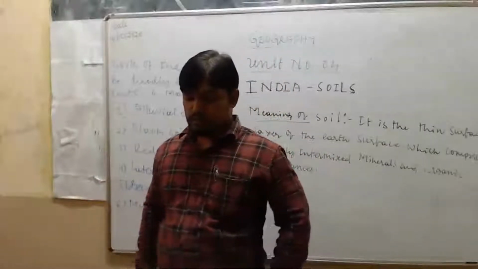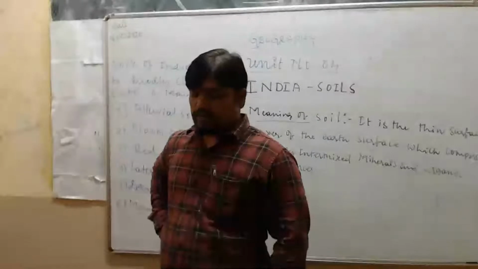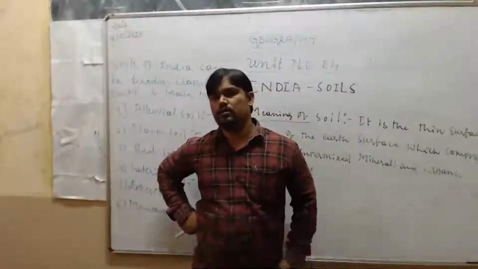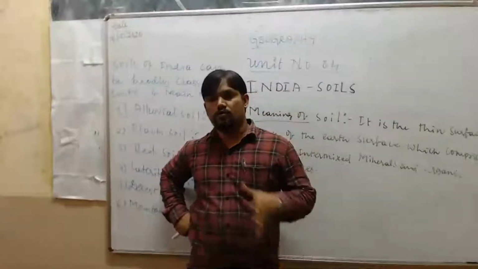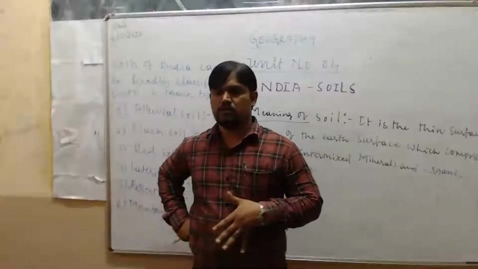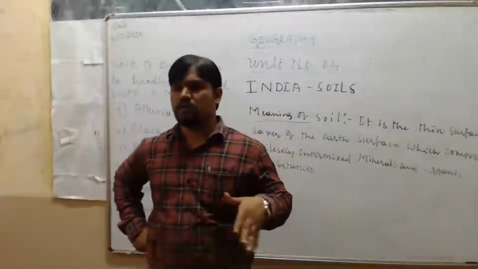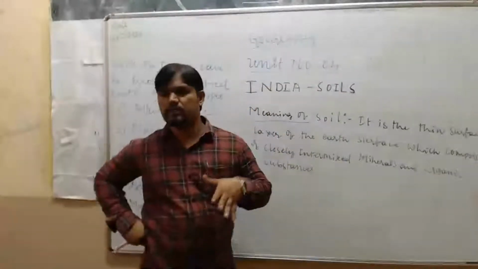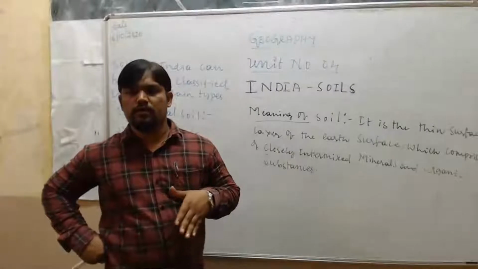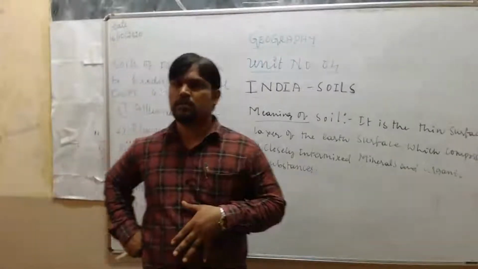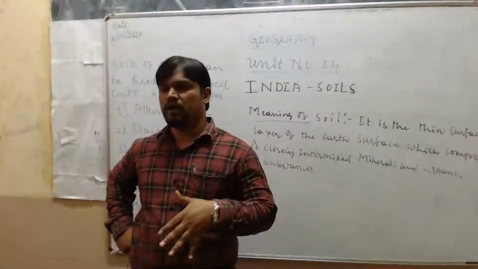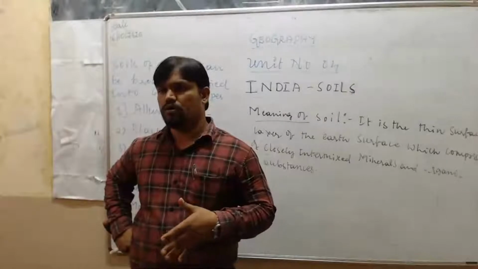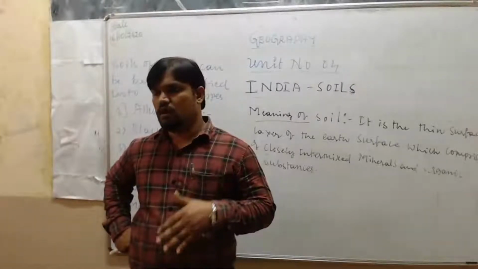How has this soil been formed? The soil has been formed from the sediments deposited by the rivers. Flowing water, especially rivers, will carry dead particles of plants and animals. These dead particles decompose with bacterial activities, especially at the bottom of the water.